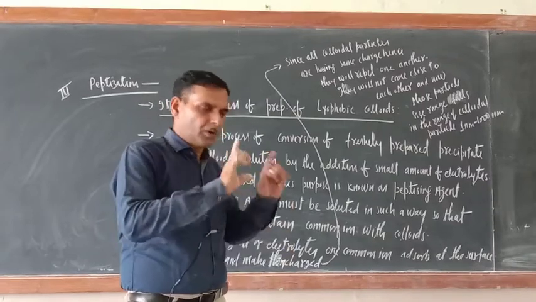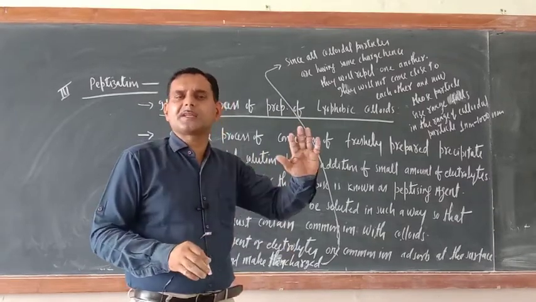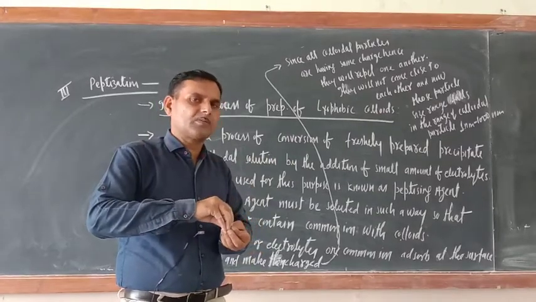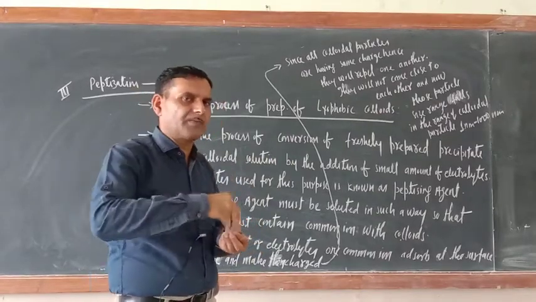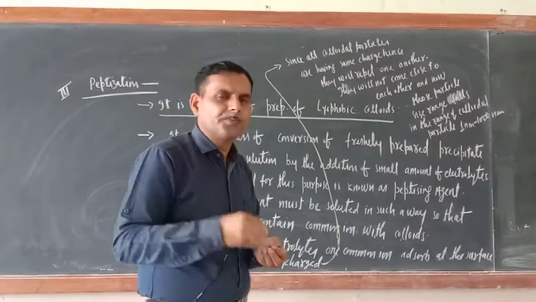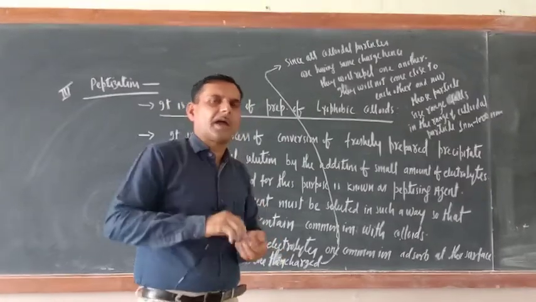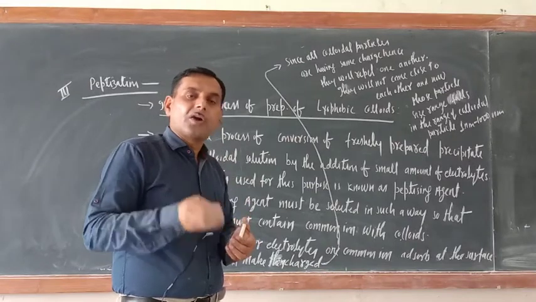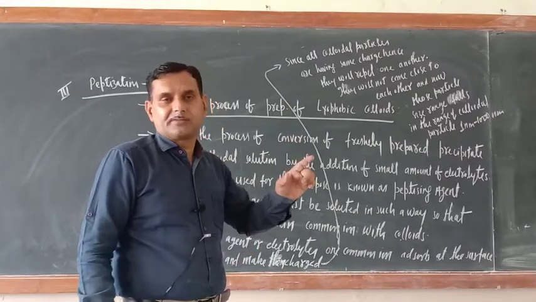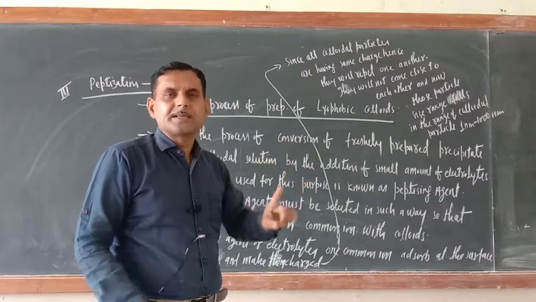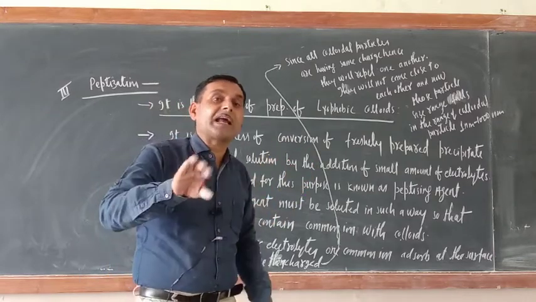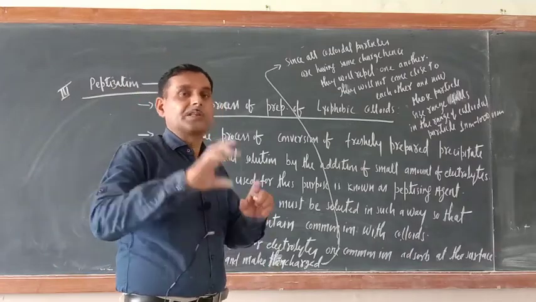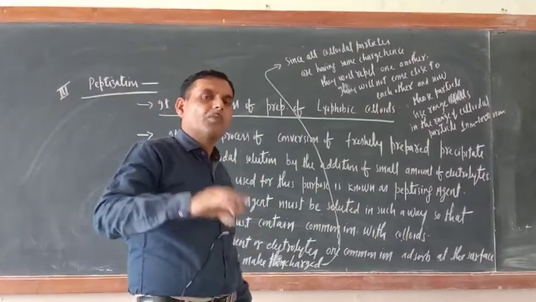Precipitate means insoluble substance. Now in that insoluble substance you are adding a small amount of electrolyte. Suppose it is the precipitate of iron hydroxide, Fe(OH)3.